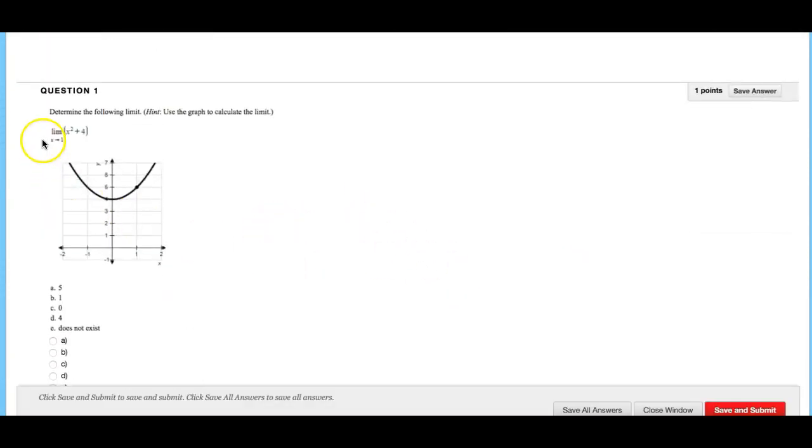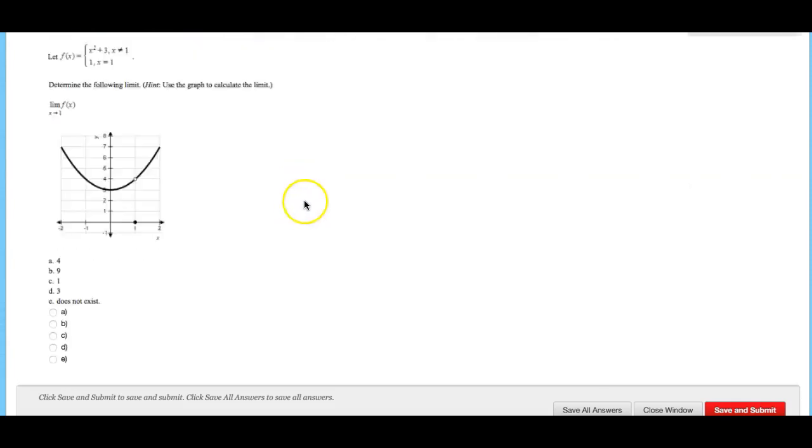So for example, number 1, it says determine the following limit. Hint, use the graph. Use the graph to calculate the limit. So here's the graph of x squared plus 4. I want to know what the limit is as x approaches 1. Well, as x approaches 1, looks like the limit is 5. So I would just click on A.